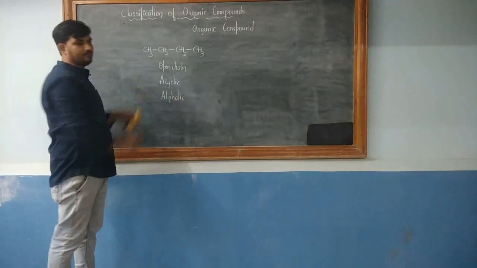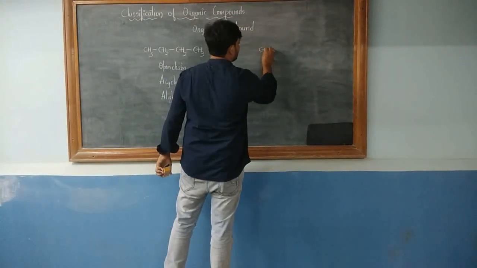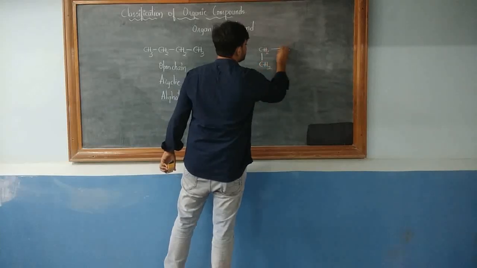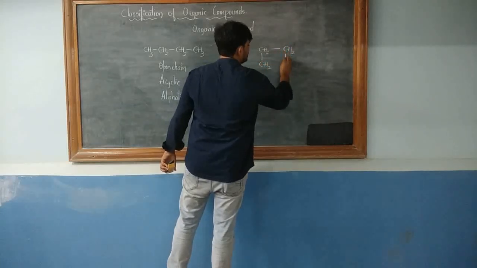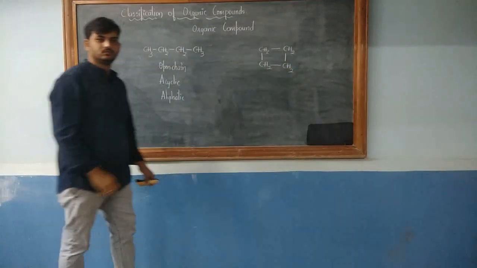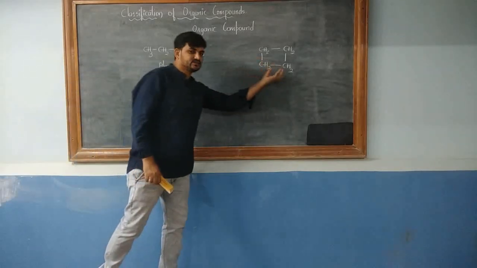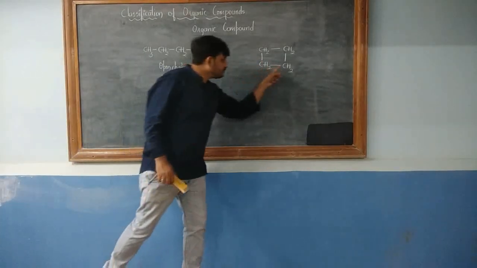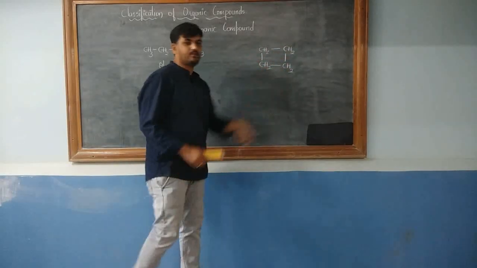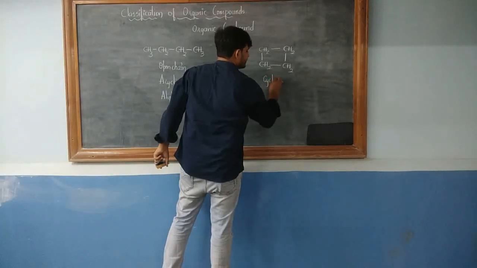I'll take the same example with 4 carbon atoms. Now assume that I have got a compound of CH2 single bonded to CH2 single bonded to CH2 single bonded to CH2, and the terminal ends are joined. Both contain 4 carbon atoms, but here the terminal ends are joined. It is a cyclic compound, it is a ring compound. So if the terminal ends are joined, you call it a cyclic compound.